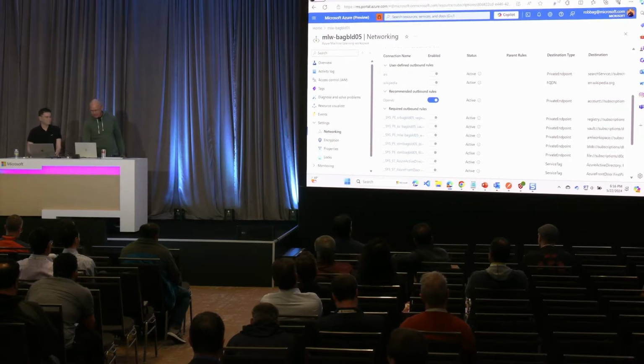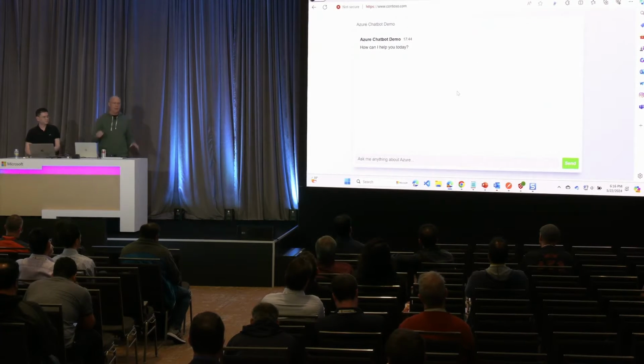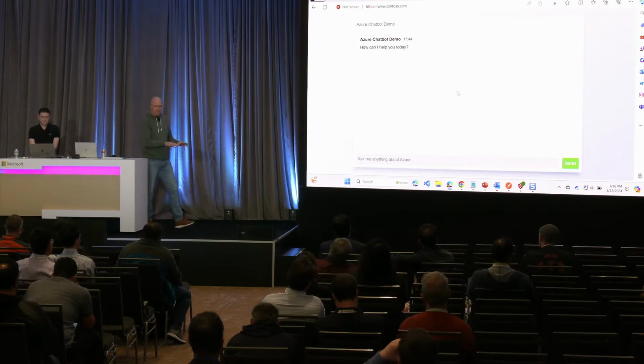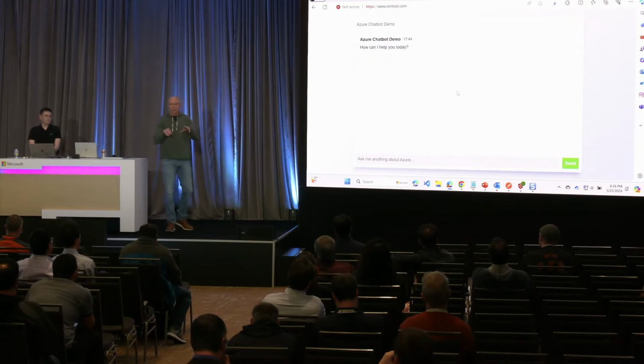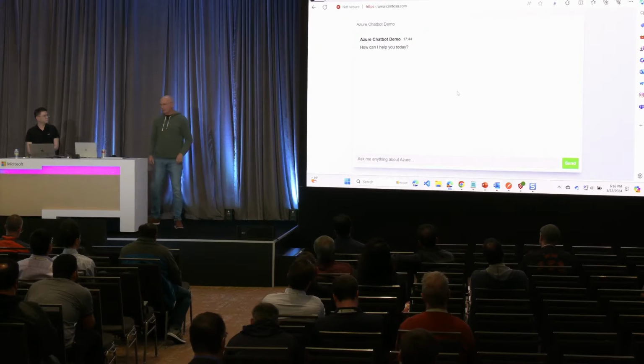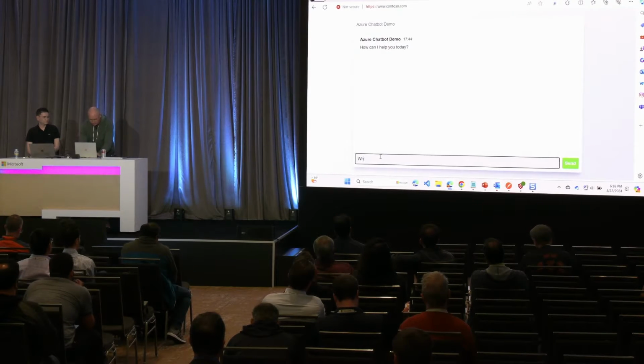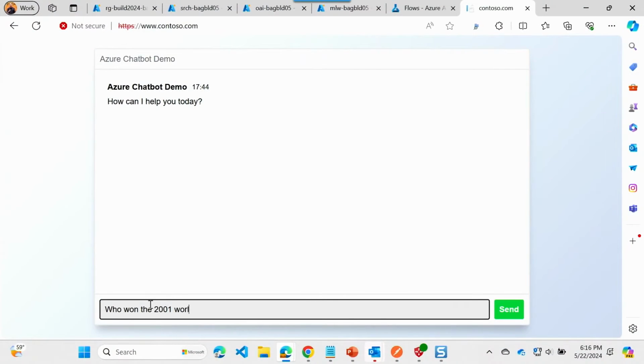And so let's see this thing in action. So this is our UI that's deployed to app service. We're going to walk through our gateway, through WAF, and talk to this. So we're going to ask a question that everybody should know the answer to. Who won the 2001 World Series?